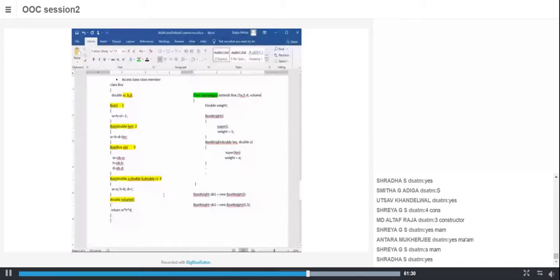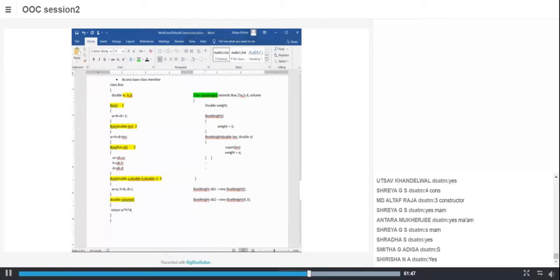Fine. So let's take this BoxWeight. I hope now you have all understood what this class BoxWeight is, and it extends. It is a subclass of class Box and it got these members.